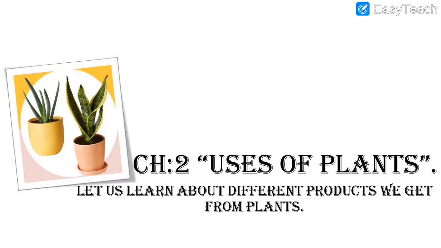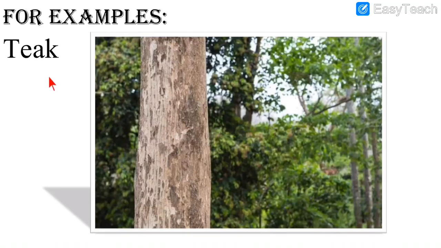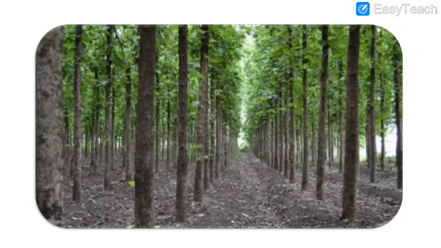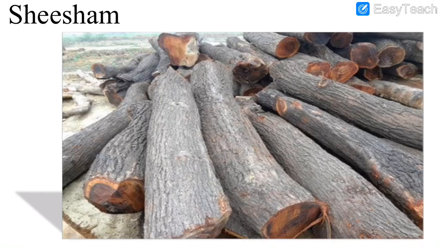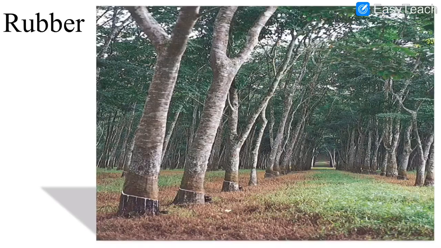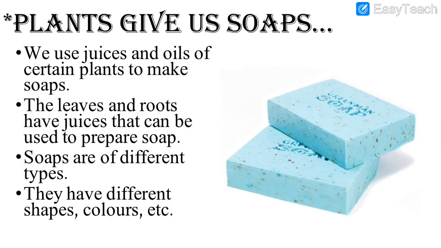So what did we learn in today's video? We learned some new uses of plants, some new products. We learned that plants give us wood. Then plants also give us teak. It is a type of wood. We learned that we get oak tree, we get oak wood, then shisham wood, pine wood, rubber wood, mahogany wood, all these are the types of wood.